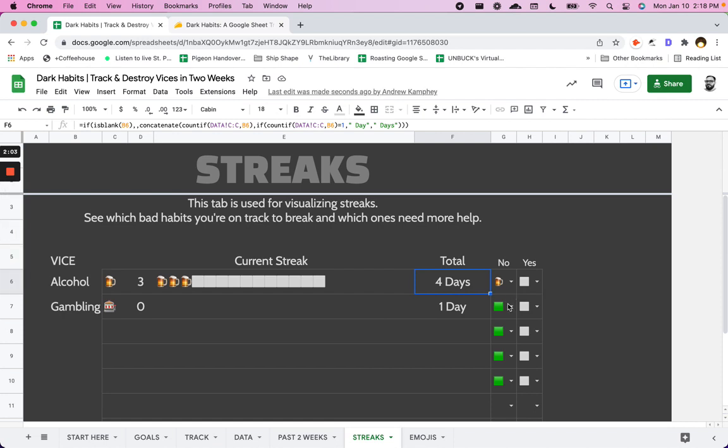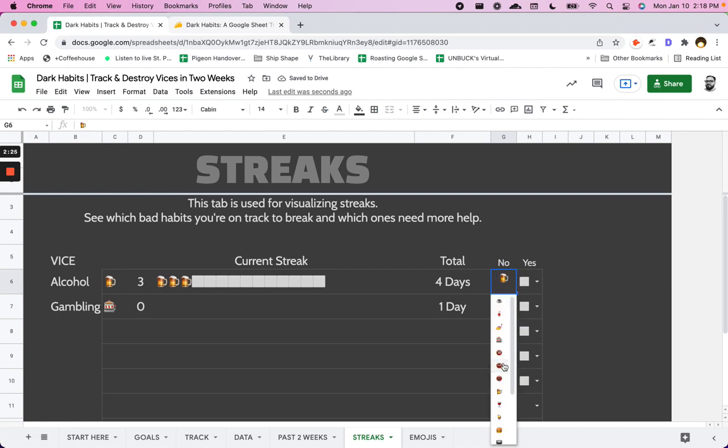I can also set this to green or blank. Green if I have not done it, and blank if I have actually done that bad habit. I can also change this to an emoji to keep track visually of which thing I'm doing or not doing.